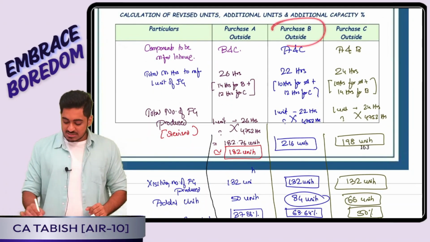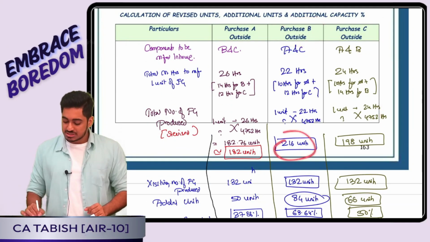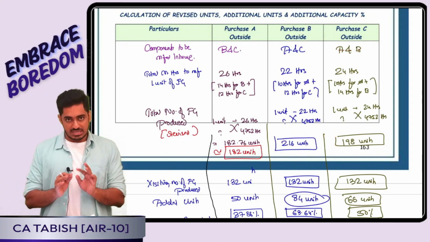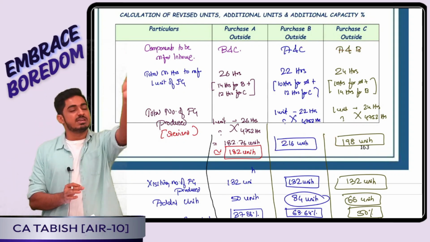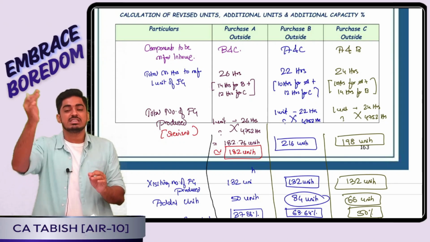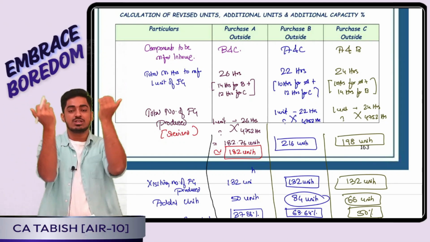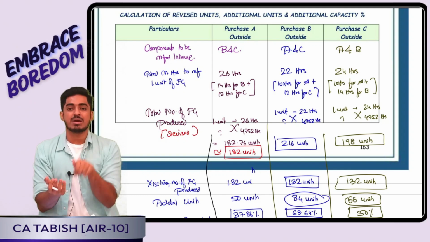Now, if I purchase B from outside, I can produce 216 units. If I purchase C from outside, I can produce 198 units. That means either I can purchase B from outside or I can purchase C from outside. Yes or no? Which one I should purchase from outside? Which one I should manufacture in-house when I am having the limiting factor?